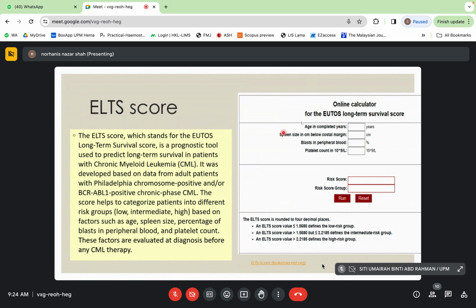So there is an online calculator for the EUTOS long-term survival score. As mentioned here, we have age in completed years according to birthday, and spleen size in cm below costal margin, and blast in peripheral blood, and also platelet count. So they will calculate this into the risk group, low, intermediate or high.